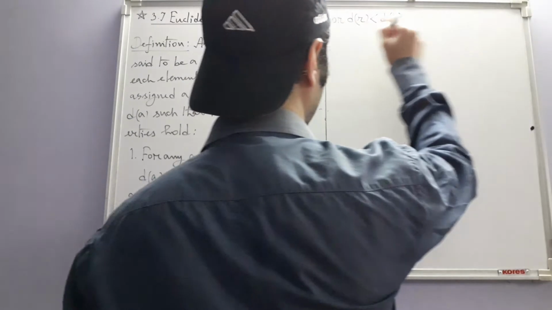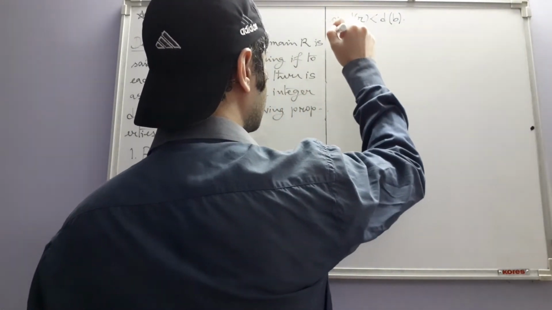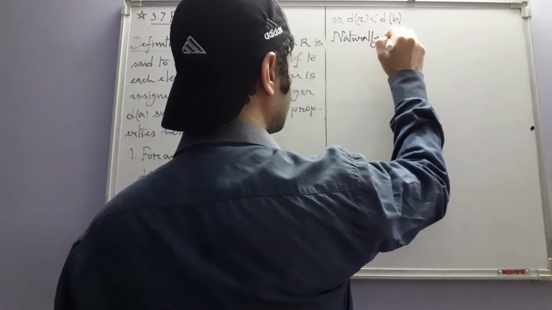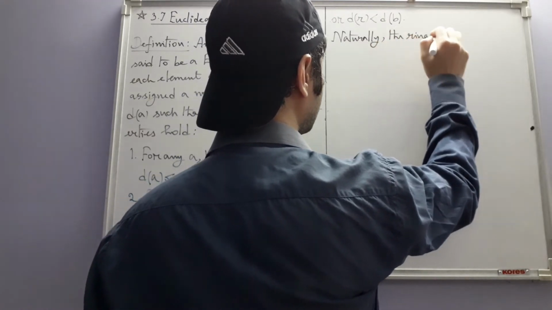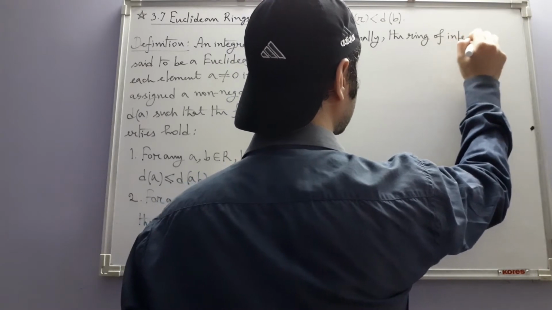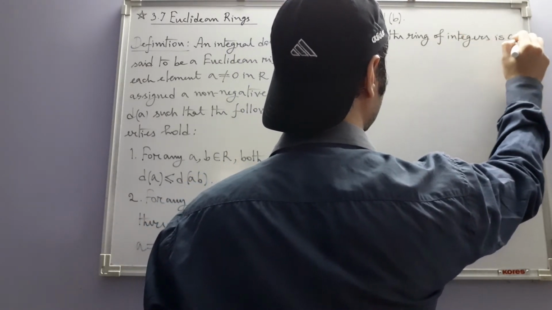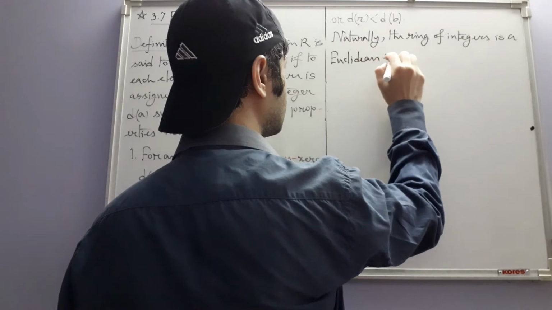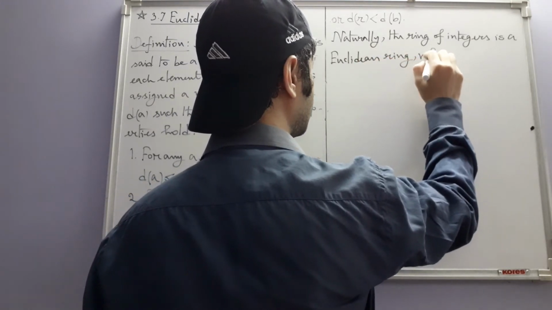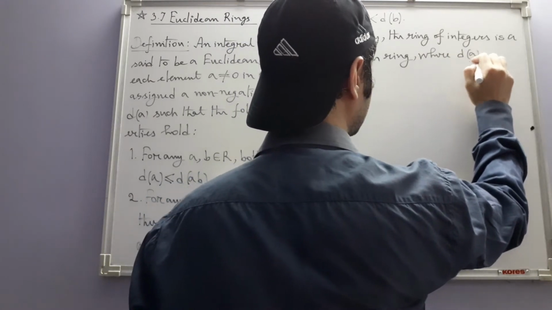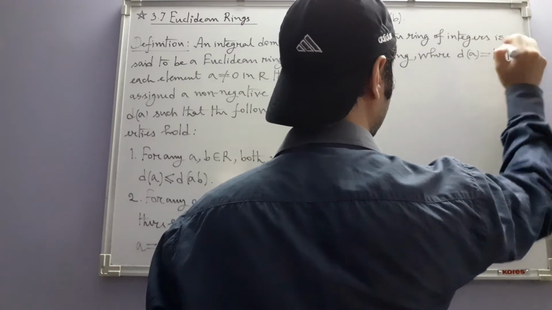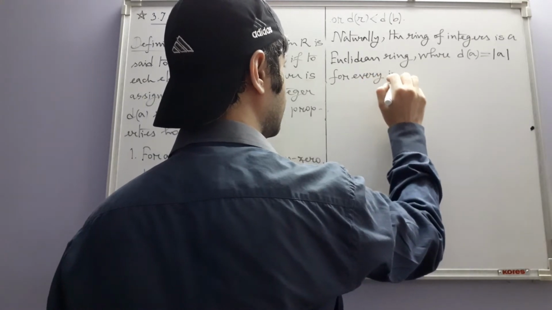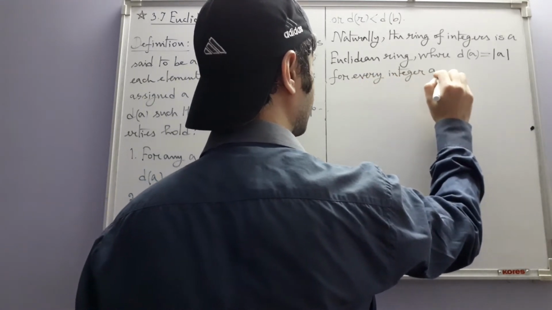So let us continue by mentioning that, naturally, the ring of integers is a Euclidean ring where D of A is equal to the absolute value of A for every integer A not equal to 0.